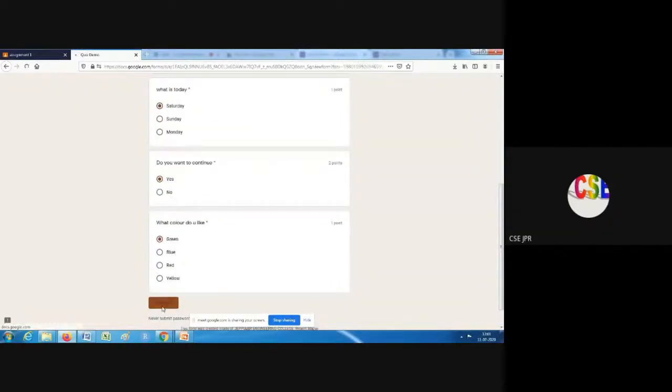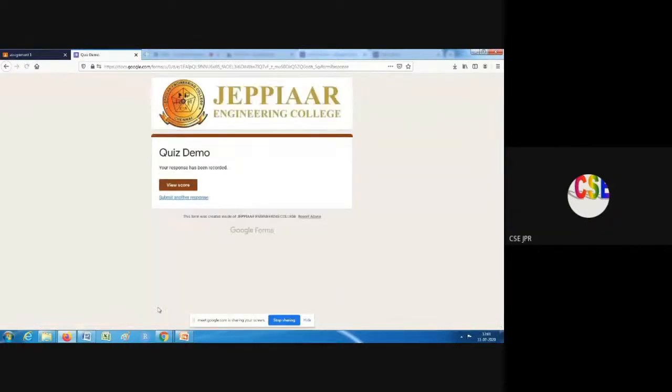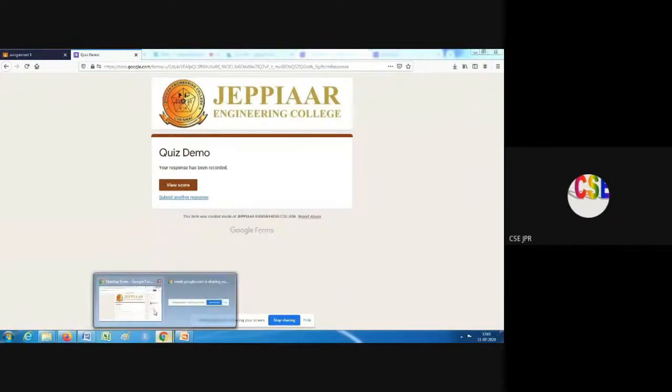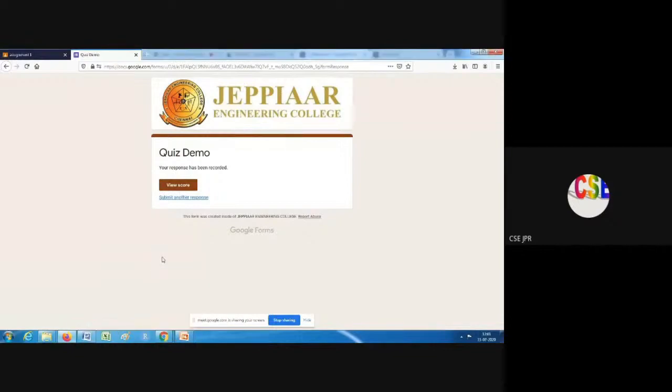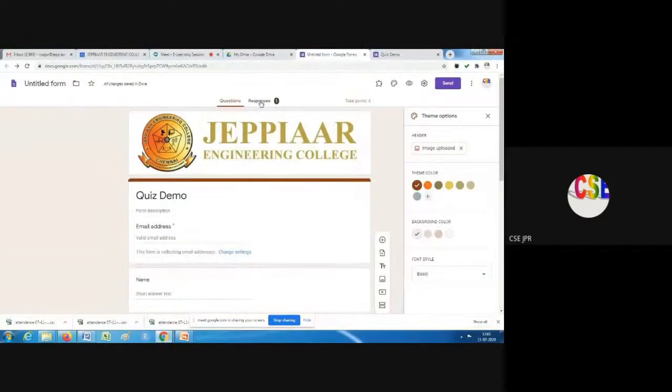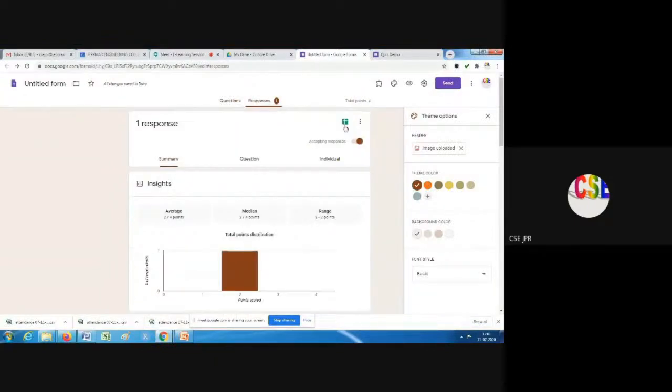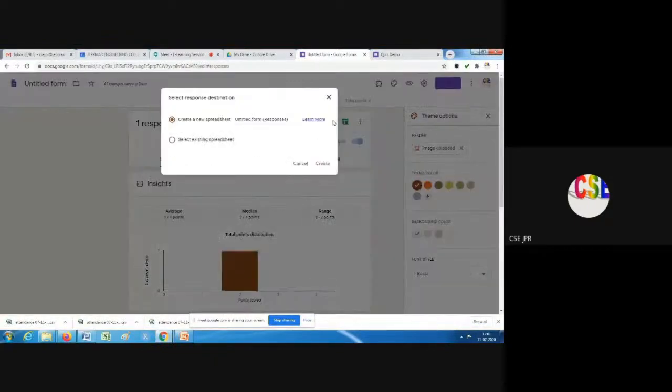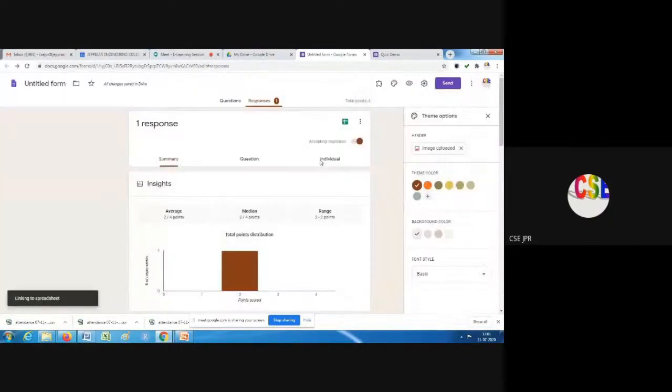Okay, I submit. So when I submit, you will see what is happening in our dashboard, the owner's dashboard. You can see the response is 1. When I click that, for the first time, if you click that spreadsheet, it will ask whether you want to create. Just simply select create.